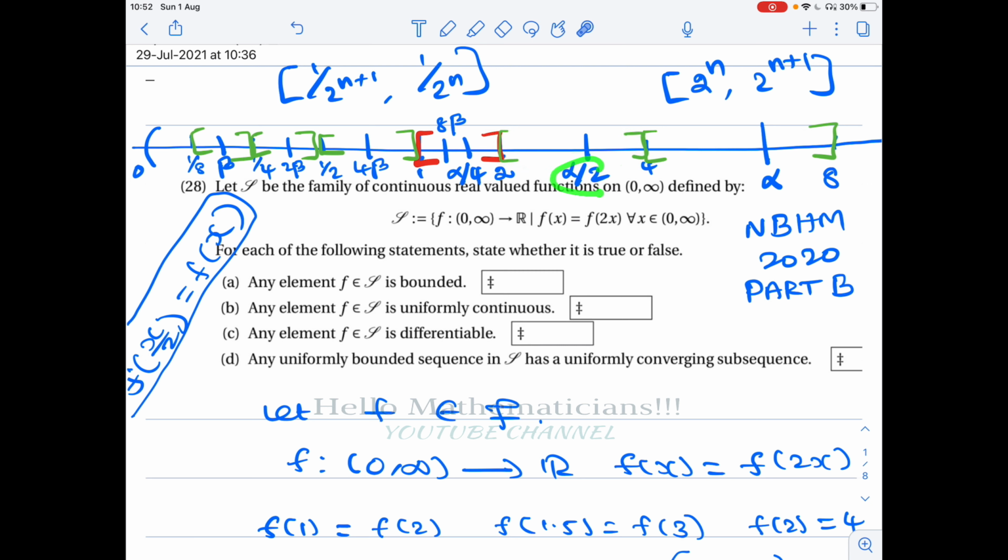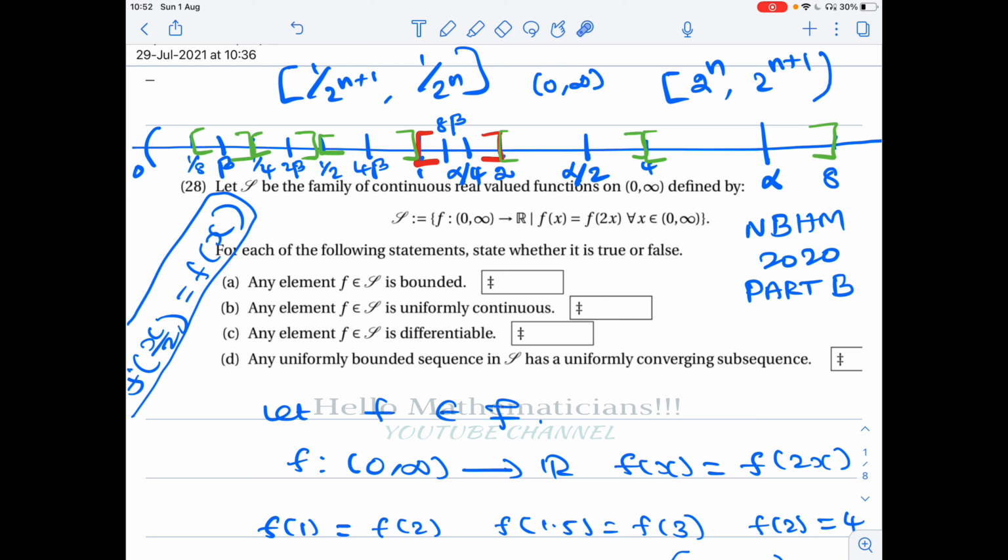Now again you divide it by 2, you get alpha by 4. This point will lie in closed interval [1, 2]. Similarly, you take any point in the interval open (0, infinity), this point will belong to some interval of the form closed [2^n, 2^(n+1)], and actually one side we can take to be open.